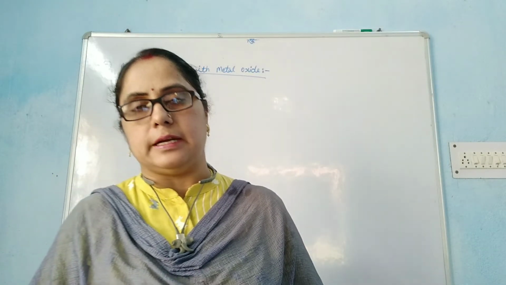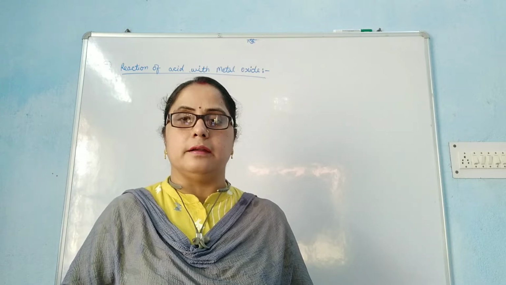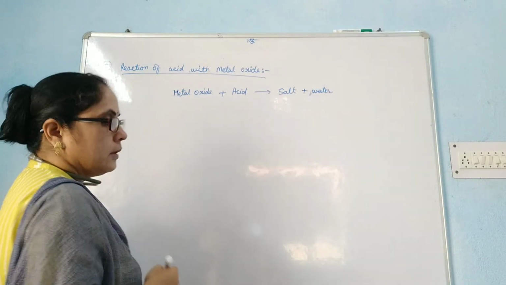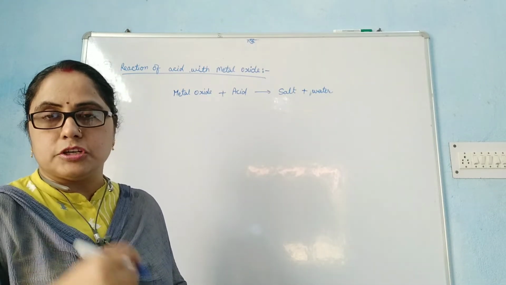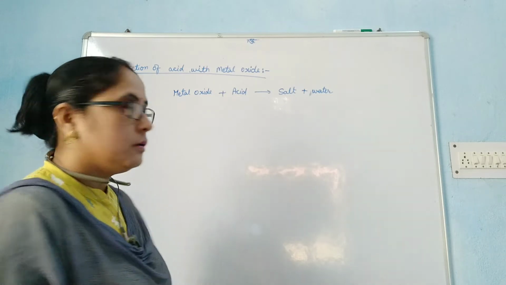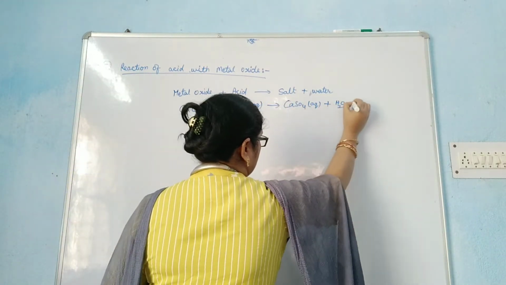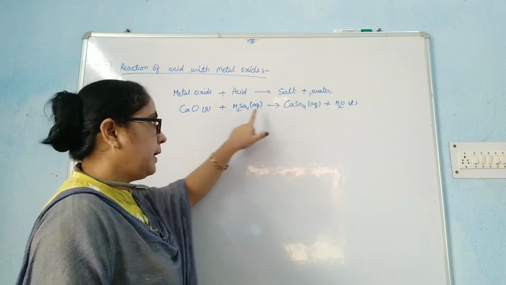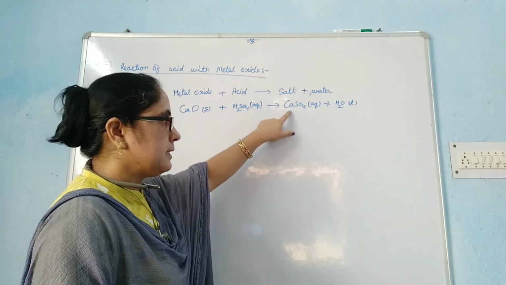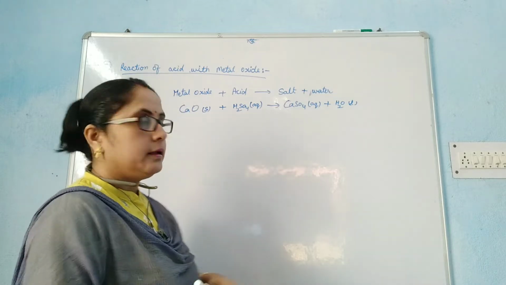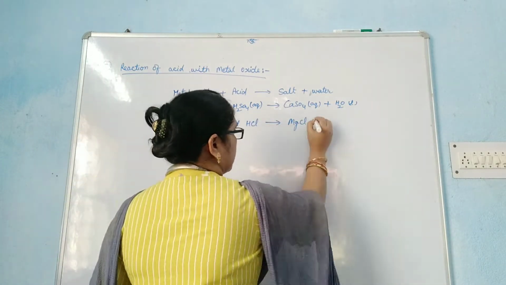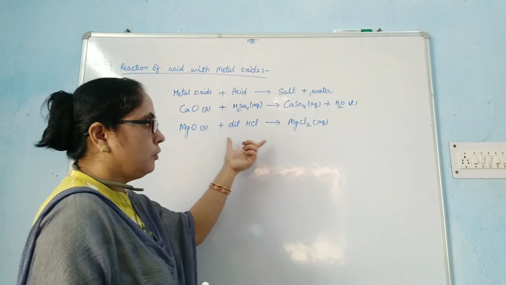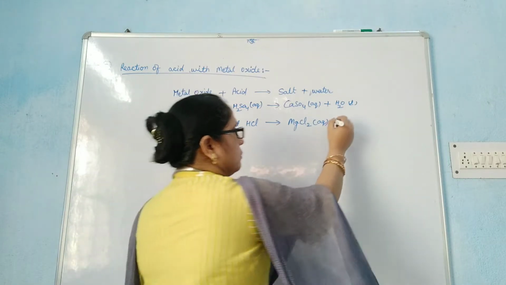Now the next property we have is when acid reacts with metal oxide, what do they form? Metal oxides like calcium oxide, magnesium oxide, iron oxide, zinc oxide. So, when calcium oxide, which is in solid state, combines with dilute sulfuric acid, it forms calcium sulfate and water. Similarly, when magnesium oxide reacts with dilute hydrochloric acid, it forms magnesium chloride and water.